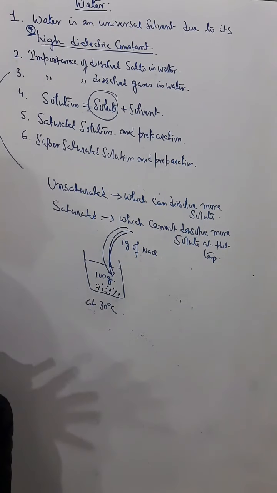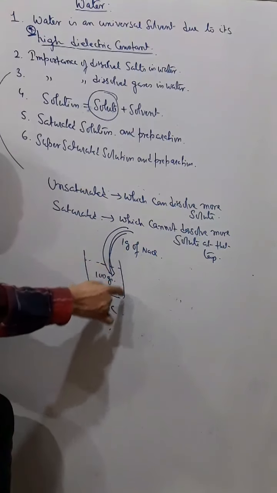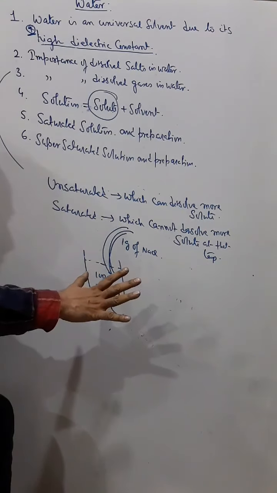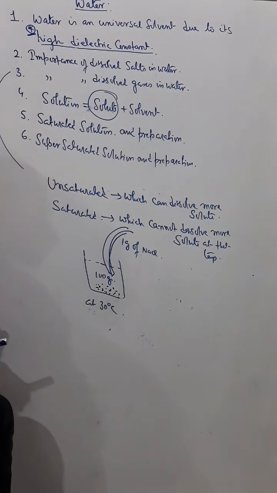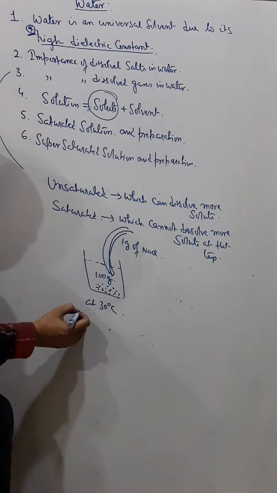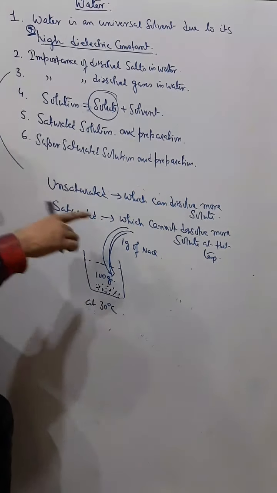That means this solution has no space to accommodate further NaCl. In that case, I say that now this is a saturated solution of sodium chloride at 30 degrees Celsius.